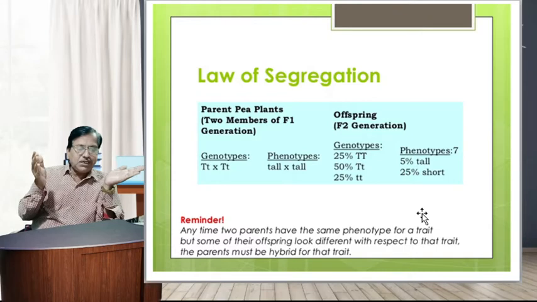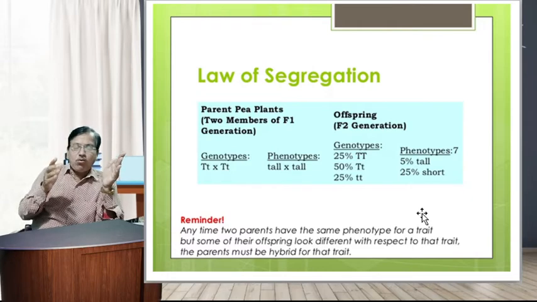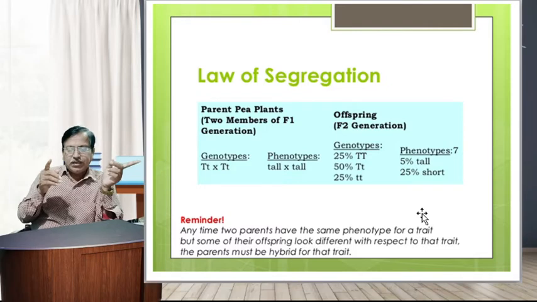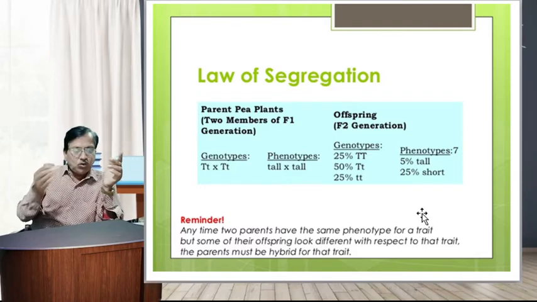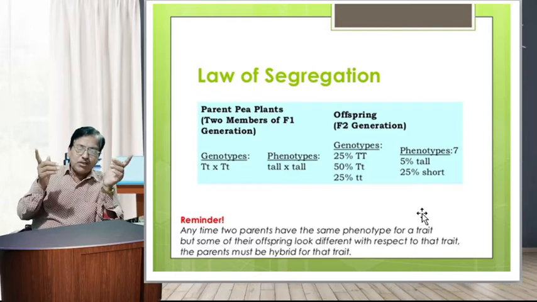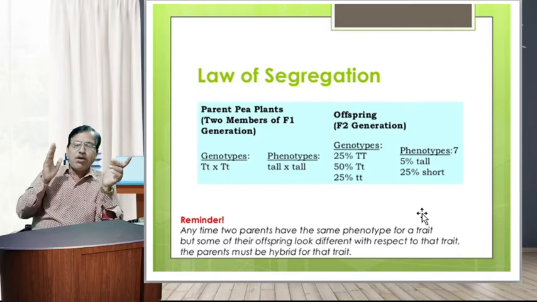The phenotypic ratio is 3:1 in the F2 generation and the genotypic ratio is 1:2:1, that is one homozygous long wing, capital L L, two heterozygous long wings, capital L small l, and one homozygous vestigial wing, small l l.